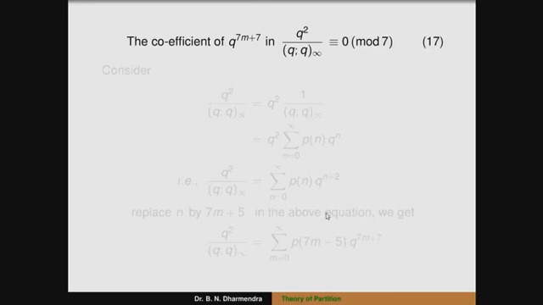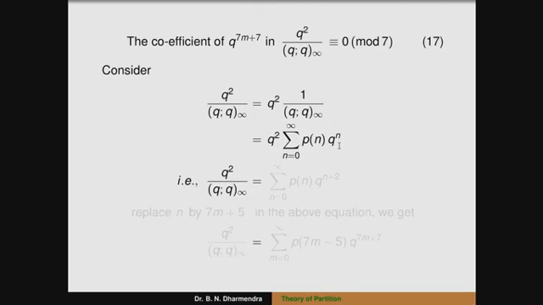Let us consider the left-hand side, q^2 divided by (q;q)_infinity, which can be written as q^2 into 1 divided by (q;q)_infinity, or rewritten as q^2 into the summation over n from 0 to infinity of p(n) q^n. Multiplying q^2 inside, this can be written as the summation over n from 0 to infinity of p(n) q^(n+2).